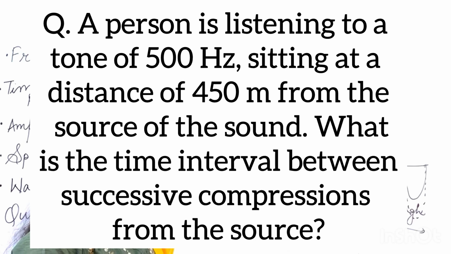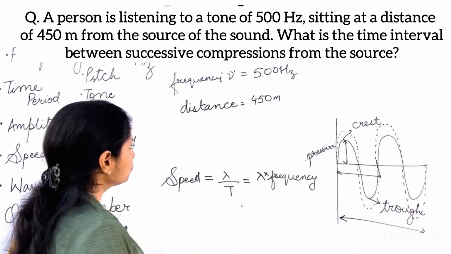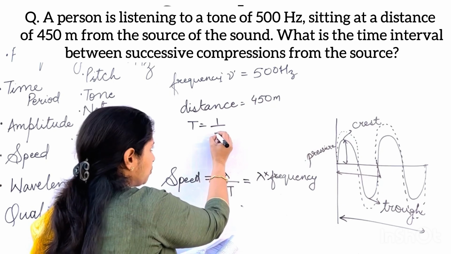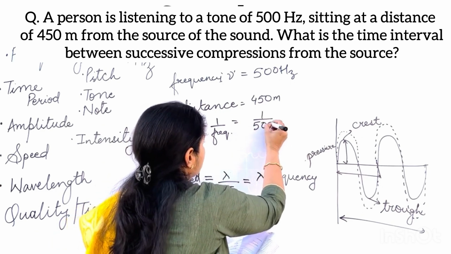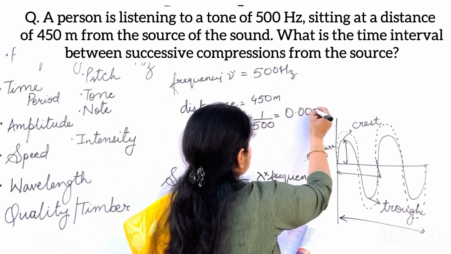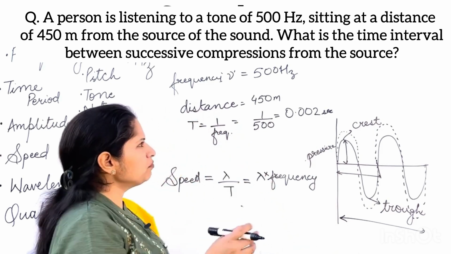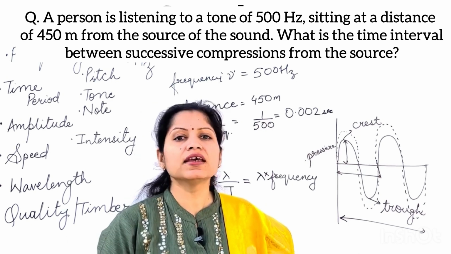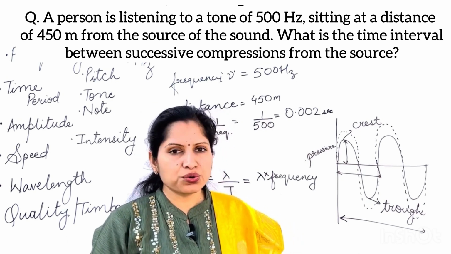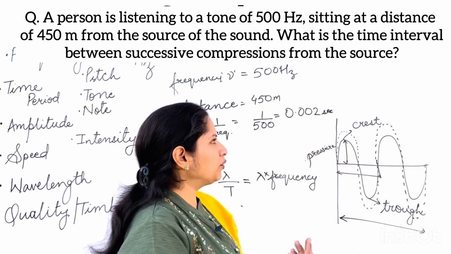A person is listening to a tone. Tone means single frequency. The frequency is 500 Hz, and the person is sitting at a distance of 450 meters from the source of sound. What is the time interval between successive compressions from the source? You know that time period is 1 upon frequency, which is 1 upon 500, and that makes it 0.002 seconds. This 450 meters distance is just given to confuse you. They're just asking for the time period, and you know that frequency and time period are inversely proportional to each other. So time period is 1 upon frequency, and that will give you the answer.